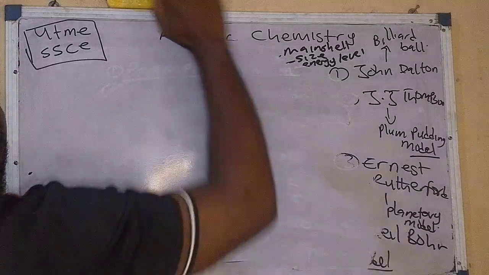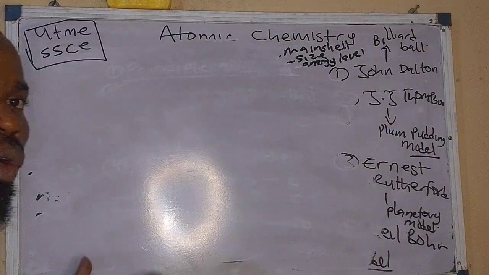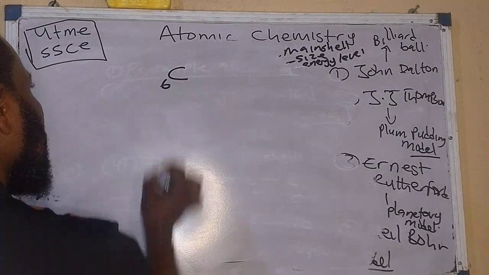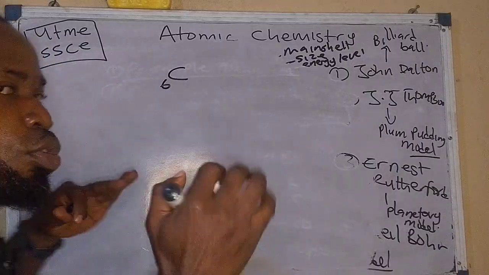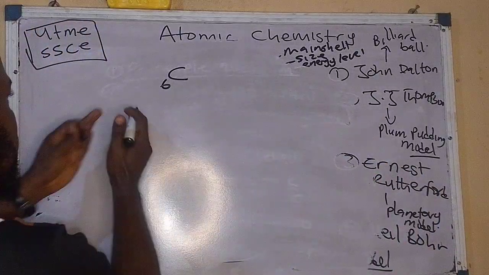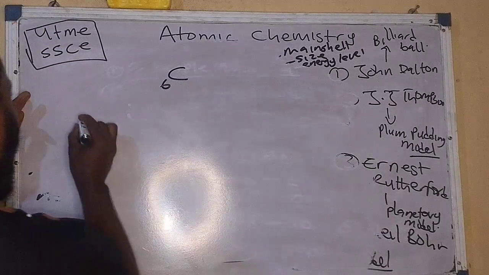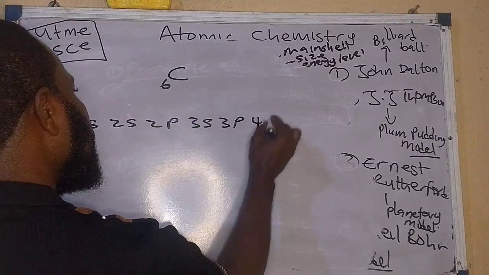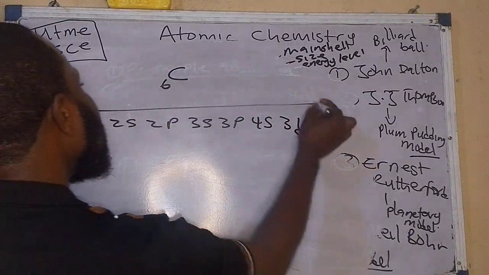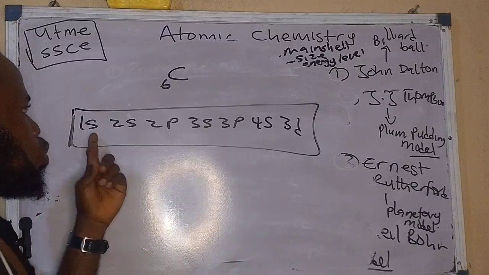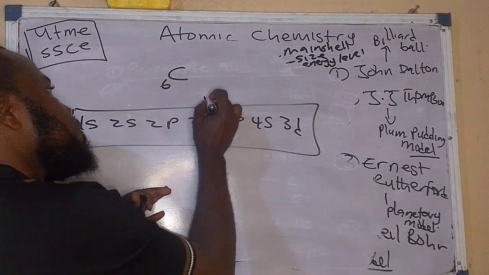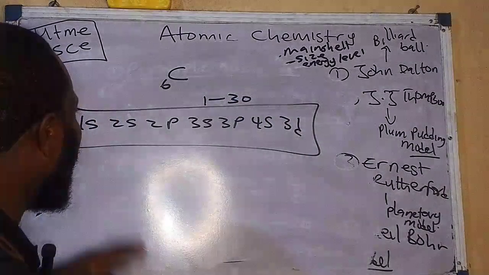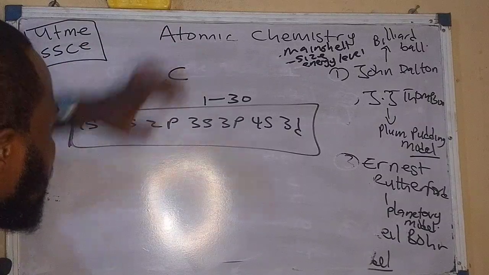But before we begin to look at that, if I want to do the configuration of an element, for instance, using SPDF, talking about carbon, which is 6, using the SPDF notation. The little shortcut that I want to follow is that there is the energy level order to follow. For instance, we have 1s, 2s, 2p, 3s, 3p, 4s, 3d. Now, you can use this energy level order to determine the electronic configuration of the first 30 elements. You get it now?